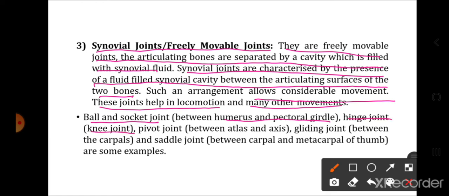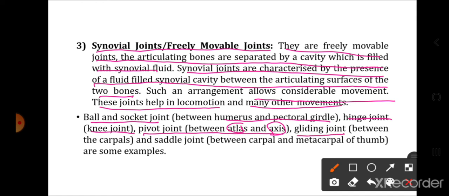Basically ball and socket allows movement in different planes, whereas in hinge joint only one kind of movement is allowed, in one plane only. Then pivot joint is found between the atlas and axis. It allows basically the rotatory movement.